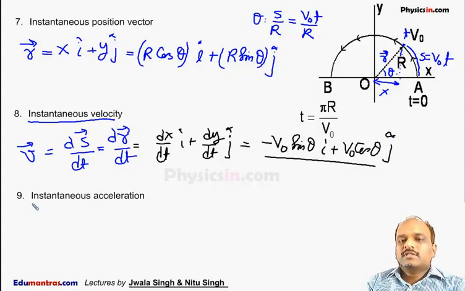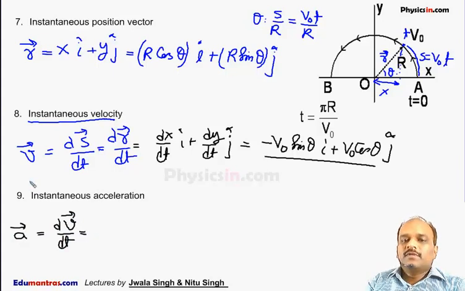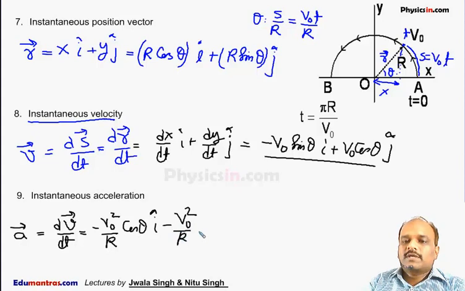The next heading is instantaneous acceleration. So instantaneous acceleration is again defined as the rate of change of instantaneous velocity. It is dv by dt. Now if I differentiate this velocity again, then it comes out to be minus v naught square by r cos theta i cap minus v naught square by r sin theta j cap.